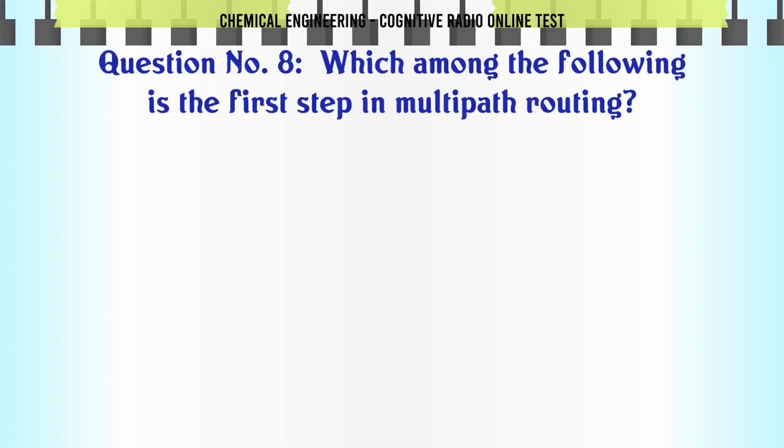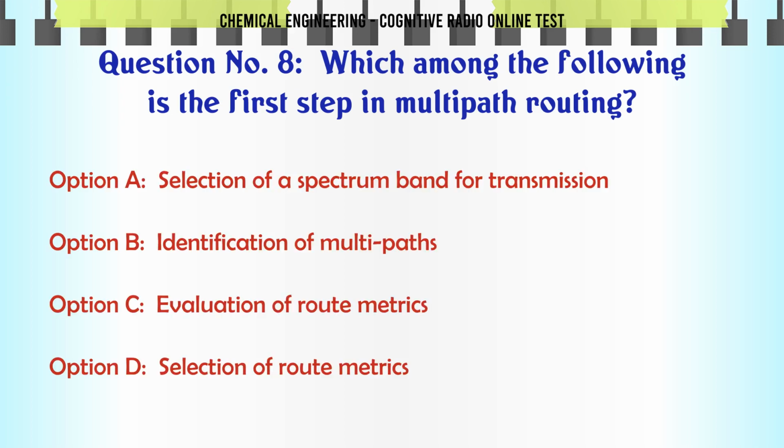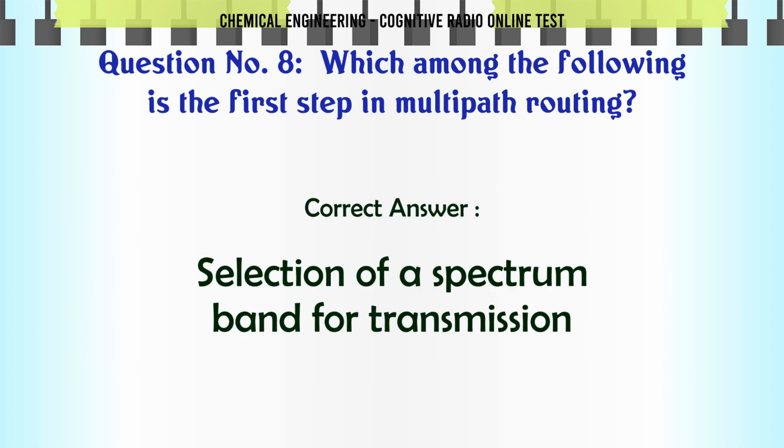Which among the following is the first step in multipath routing? A. Selection of a spectrum band for transmission. B. Identification of multipaths. C. Evaluation of route metrics. D. Selection of route metrics. The correct answer is selection of a spectrum band for transmission.